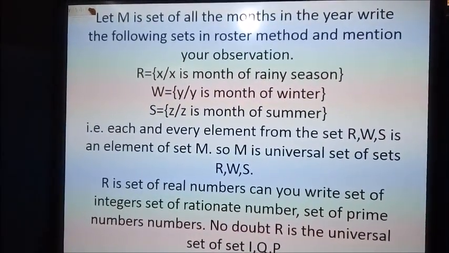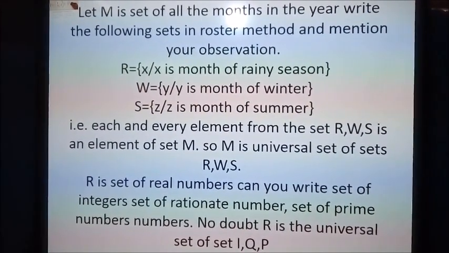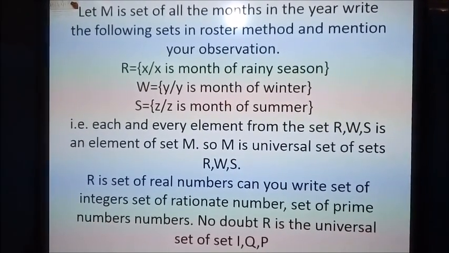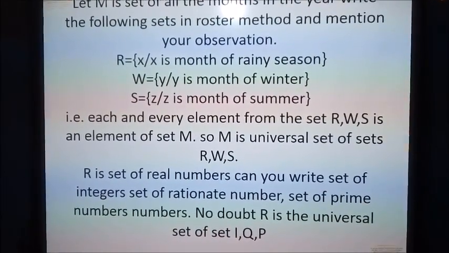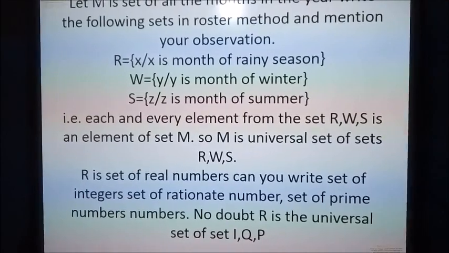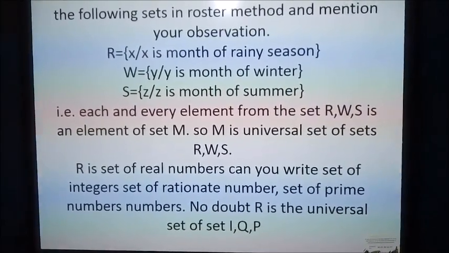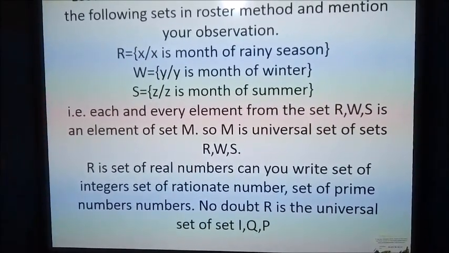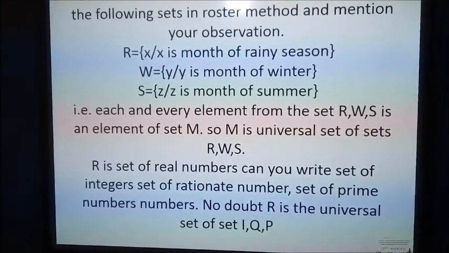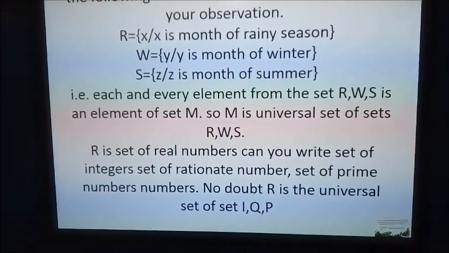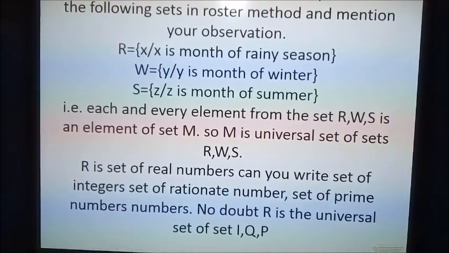Let M be the set of all months in the year. Write the following sets in roster form and mention your observation. R: every element of R is X, such that X is a month of the rainy season. W is the set of Y, and Y is a month of winter. Every element of S is Z, such that Z is a month of summer. That is, each and every element of sets R, W and S is an element of set M, and so what is the set M called? M is the universal set of R, W and S.